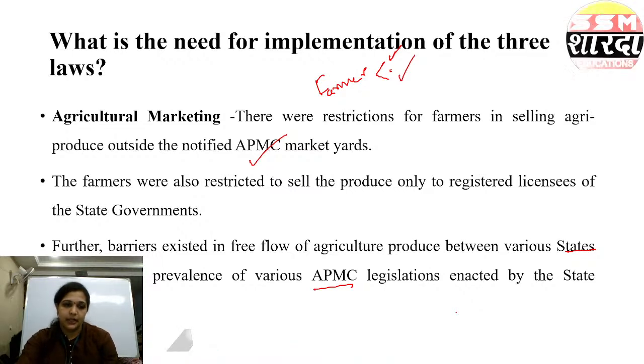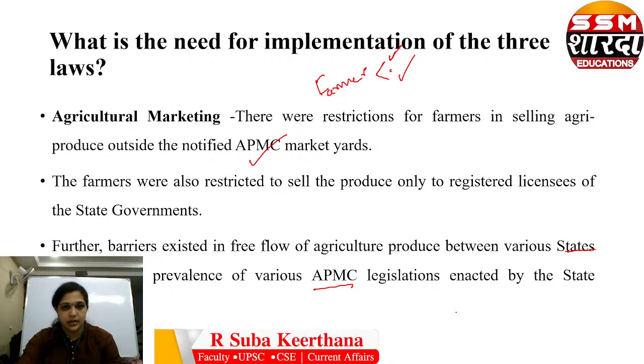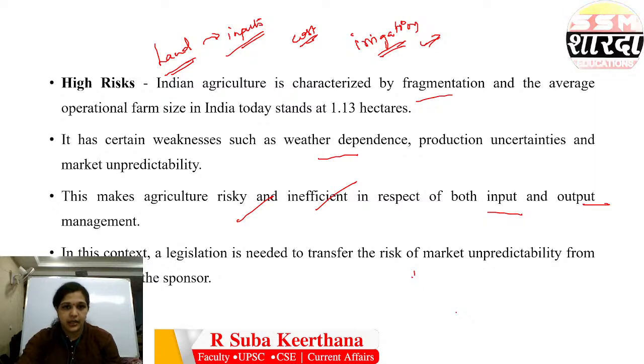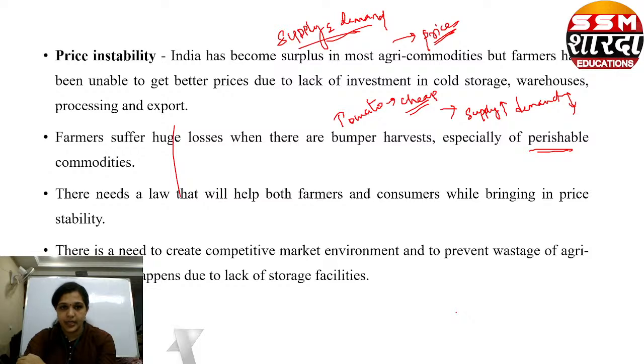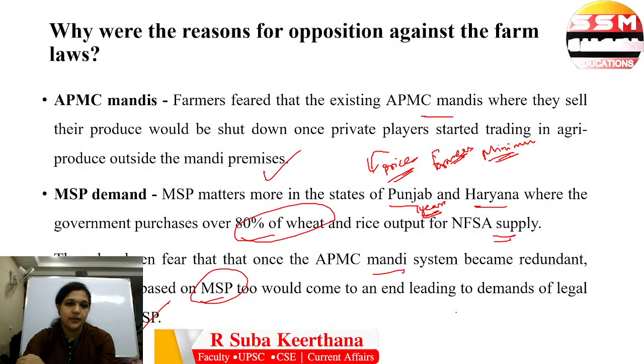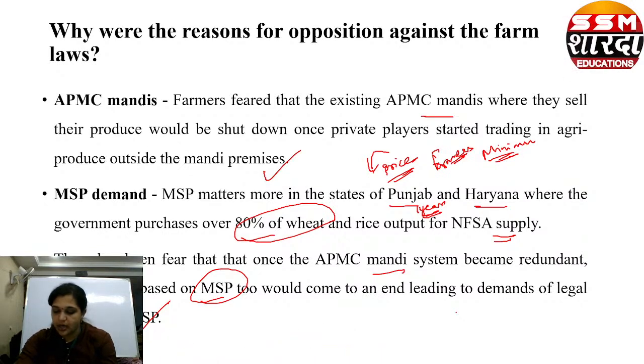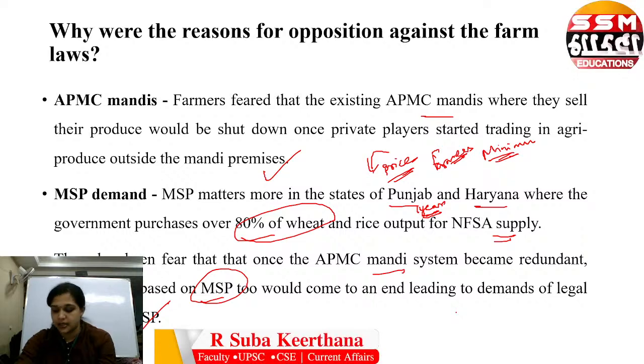What is the need for implementation? We saw some issues like problems in agricultural marketing, and there is a risk for the farmers because two-thirds of the farmlands depend upon the rain. So the weather condition can create a risk in terms of farm produce. There is a high price instability. The reason for opposition is that the farmers were agitated and started worrying, what if the mandis are shut down?